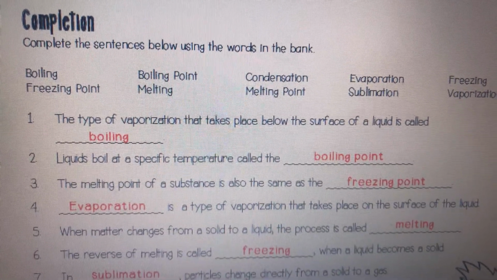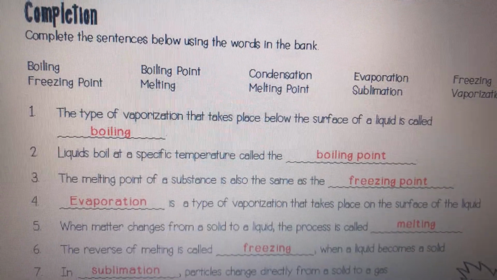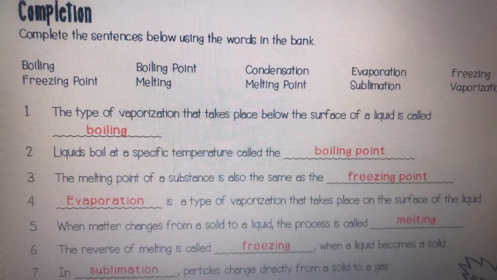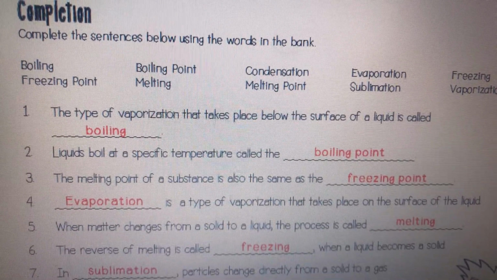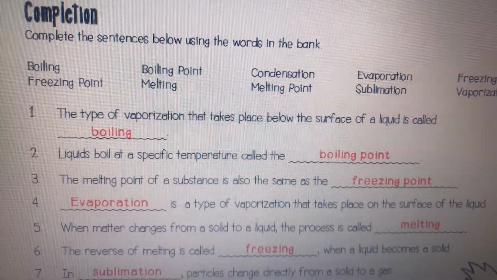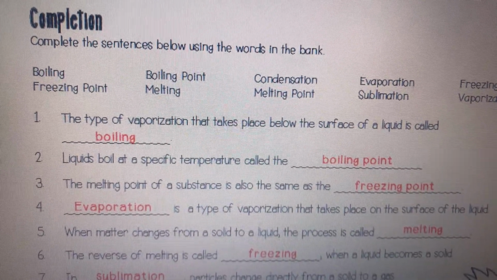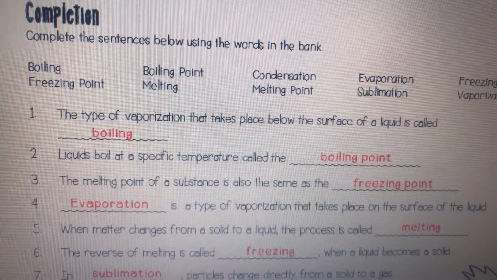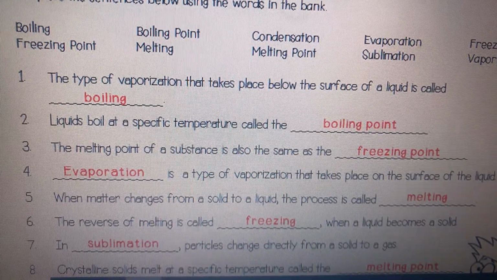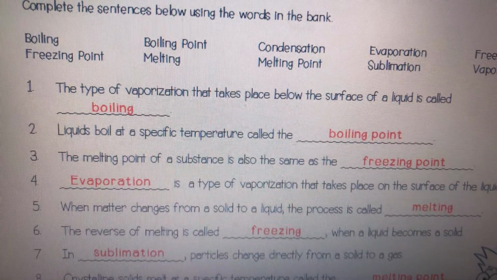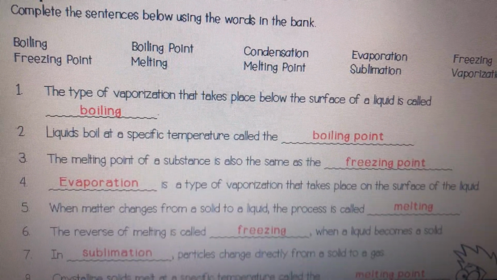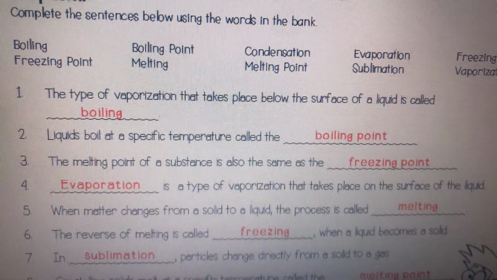You've heard that many times, and your mom or maybe your auntie who is cooking something, they might say, yep, that's its boiling point. The melting point of a substance is also the same as the freezing point. Okay, and so at that point there's energy, and it's either going to melt, or if it's going the other way, it's going to freeze. Evaporation is a type of vaporization that takes place on the surface of a liquid.